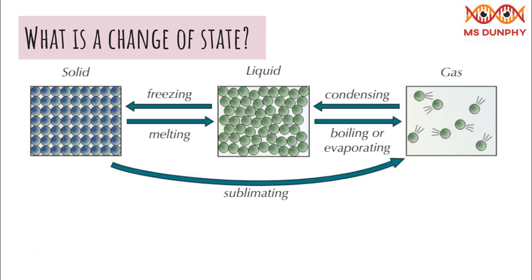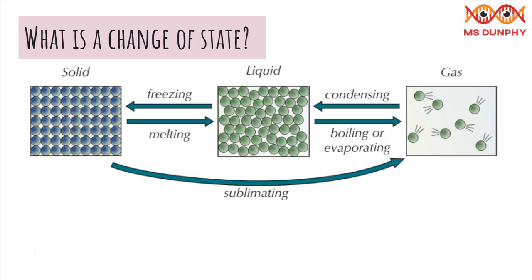When you heat a liquid, it boils or evaporates and becomes a gas. When you heat a solid, it melts and becomes a liquid, or sublimates to become a gas. These are both changes of state. The state can also change due to cooling. Energy is transferred from the kinetic energy store of the particles, so they move slower and start to form bonds. They don't have enough energy to overcome the bonds. All the changes of state are shown in this picture.